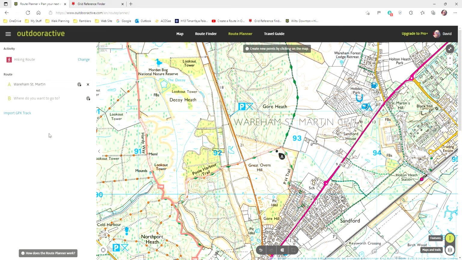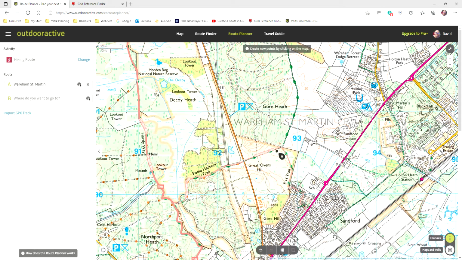This left-hand window contains the waymarks. Okay, so that isn't really where I want to start, so I'm going to change that. But in a minute, let's just look at this map. This is an Ordnance Survey map. You can see here it says Poole Harbour Trail. You can see this footpath coming down here. This is a typical Ordnance Survey map.